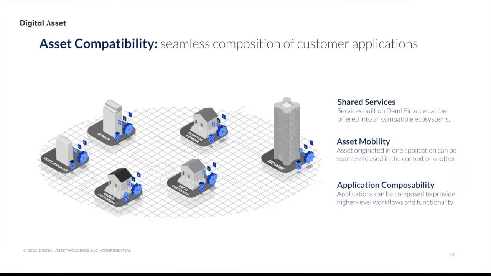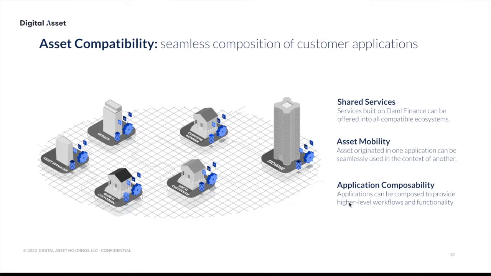The other aspect here is asset mobility. Assets that are created in context of one application can then be moved in the context of a different application and be used there without any need for translation or integration between the applications. For example, obtaining a bond from a bond issuance platform. You should be able to use that in context of maybe a repo platform to provide it as collateral without any need for changing the form of the asset, and this speaks to the point of application composability.